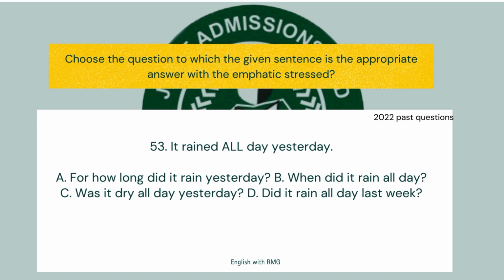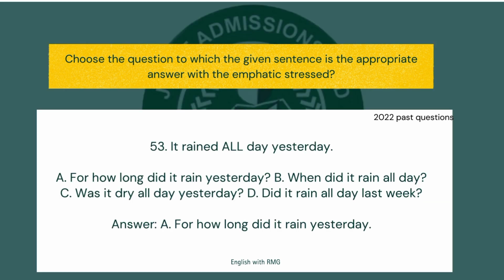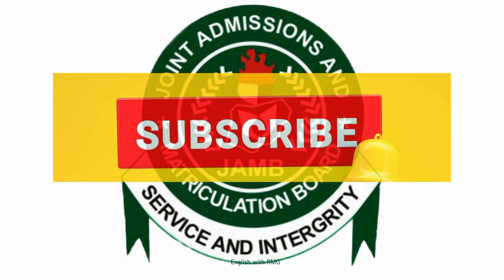B, when did it rain all day? C, was it dry all day yesterday? D, did it rain all day last week? So the only option that does not have "all" is option A, for how long did it rain yesterday? Now let's cross-check. Does it align with the statement? Yes. If someone asks me, for how long did it rain yesterday, I can actually reply by saying it rained all day. So our correct option is what?